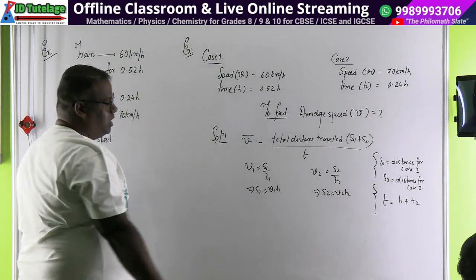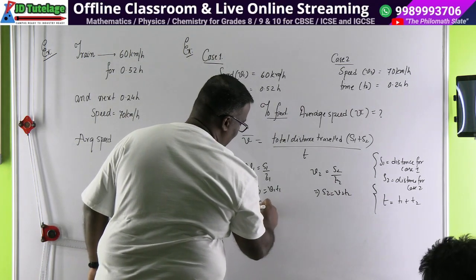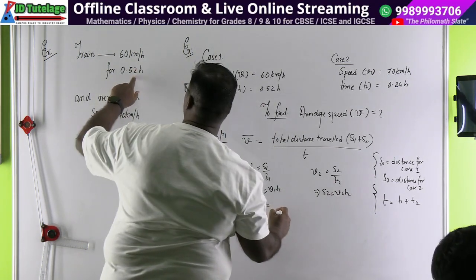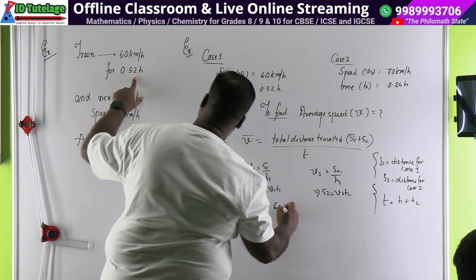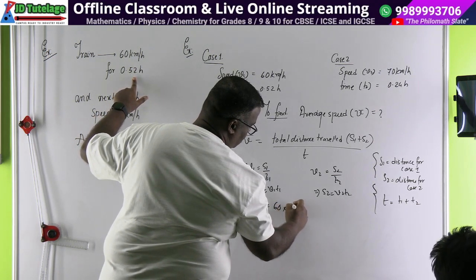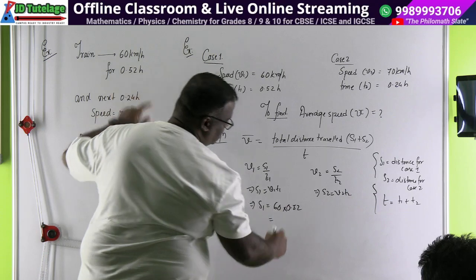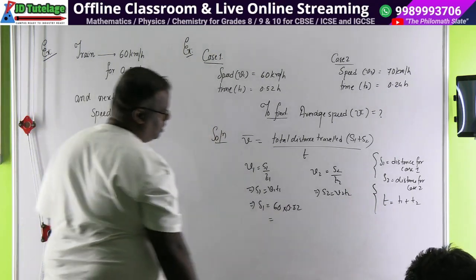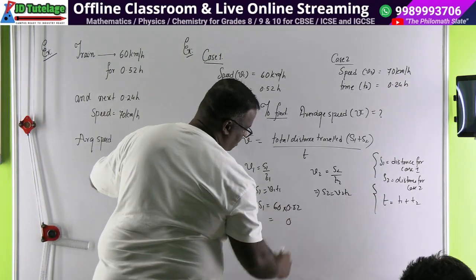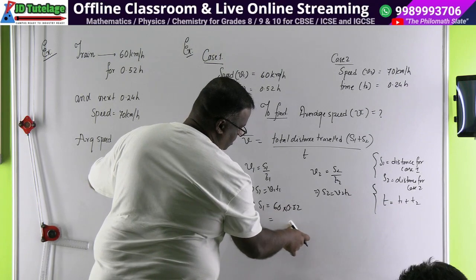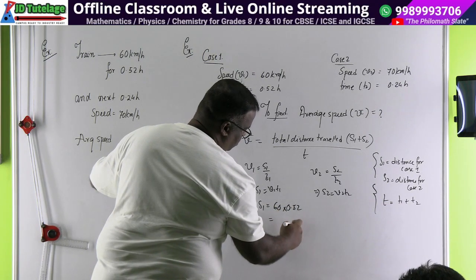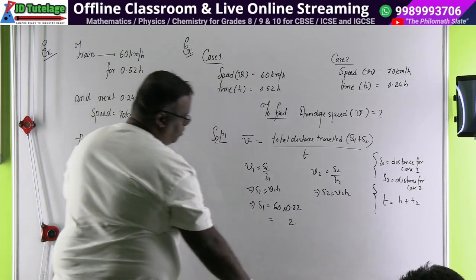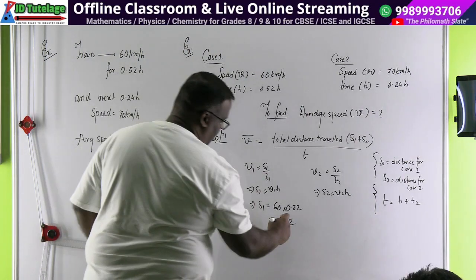We have done this a lot. Let's do it. So S1 is V1 times T1. V1 is 60 into 0.52. How much is it? Multiply 60: 6 into 2 is 12, 2 and 1 carry over; 6 times 5 is 30 plus 1, 31.